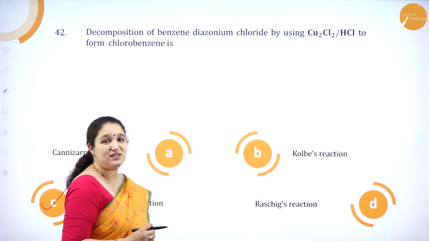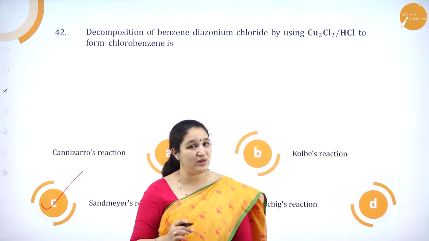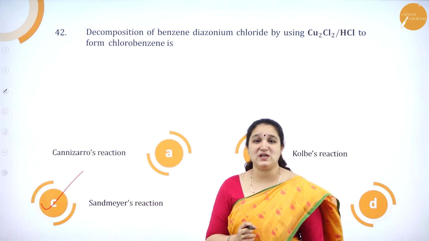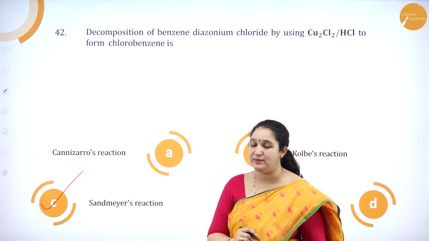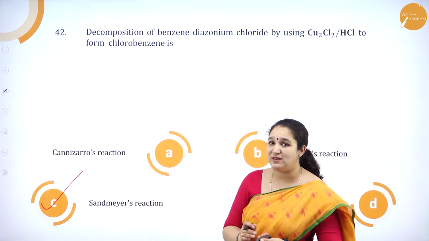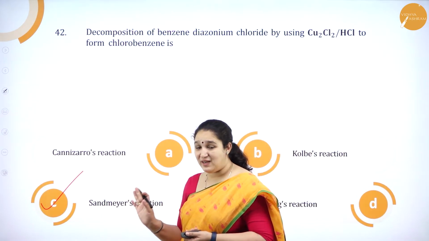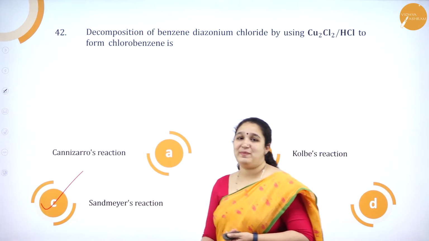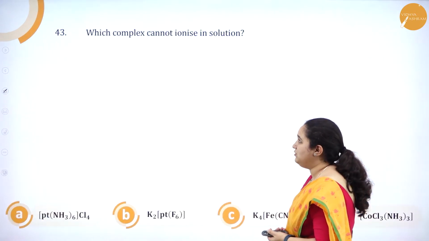We have studied this in preparation of chlorobenzene in the haloalkanes and haloarenes chapter. Also we have studied it in the amines chapter in the reactions of diazonium chloride. Correct? So this is the method of preparation of chlorobenzene and it is a name reaction called Sandmeyer's reaction. Okay. So we'll go to the next question.